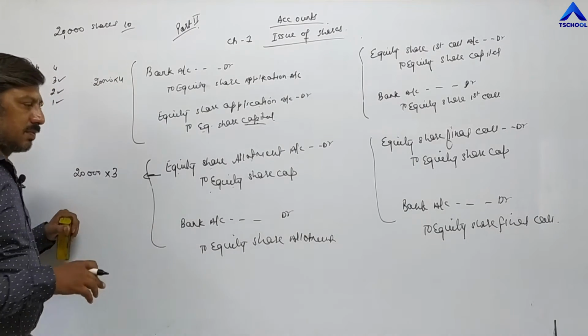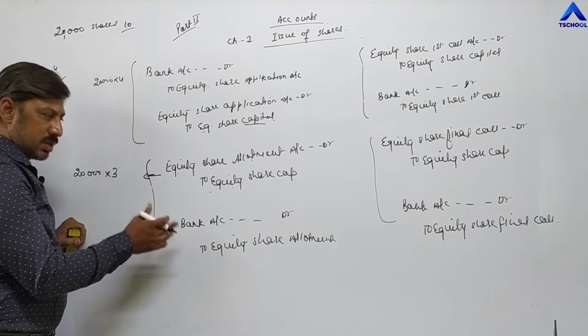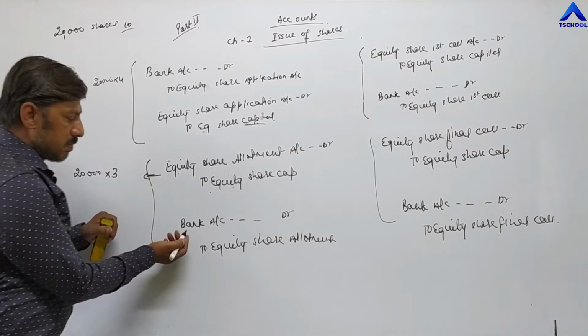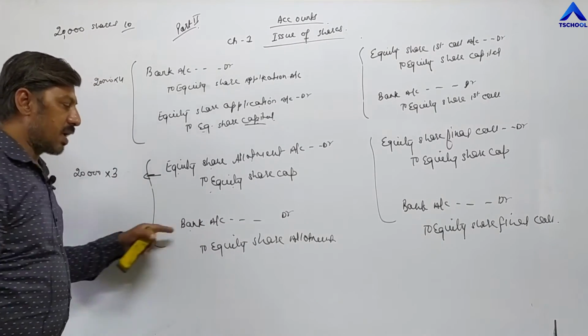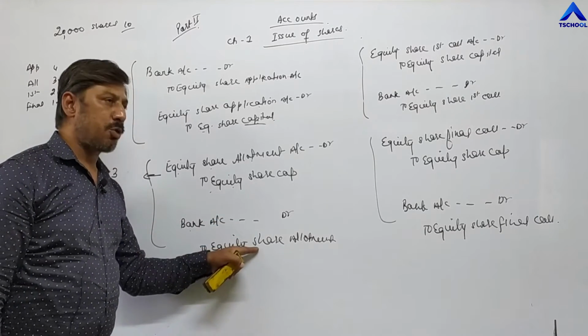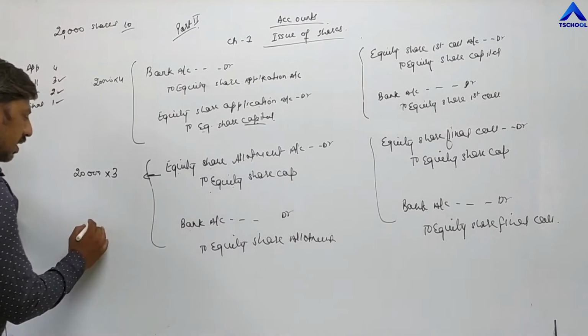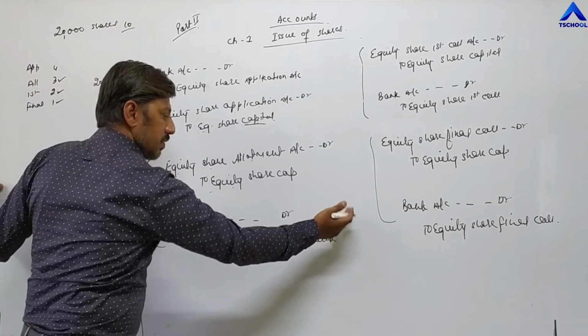When the date comes to pay the allotment money, the investor will send a check to the company. The company receives the check: bank account debit once again. Which installment are they receiving? Allotment. Bank account debit to equity share allotment. Here again the same amount, 60,000, we have to write.